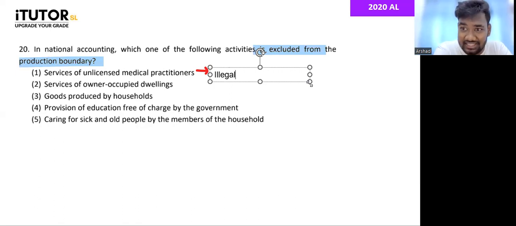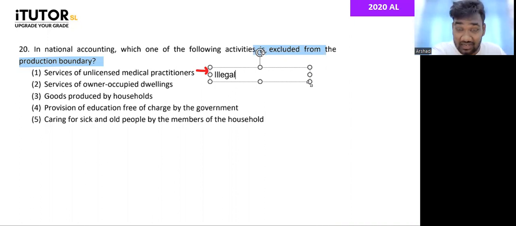Now, for example, let's say I don't have a license to practice medicine. Remember they told in the news they are going to bring a license for tuition teachers, which I definitely feel is a good thing, right? Let's say they brought a license for tuition teachers, and let's say I didn't take that license. That means I am an unlicensed teacher. Let's assume they say from next year onwards, 2024 onwards, you have to get a license to do tuition class. I have not got the license. So I am an unlicensed teacher, meaning what I am doing is illegal.